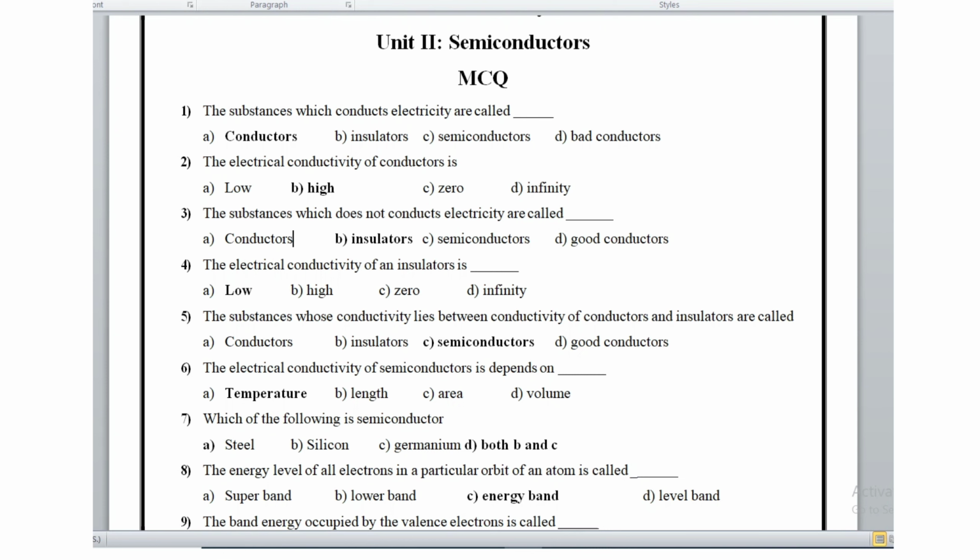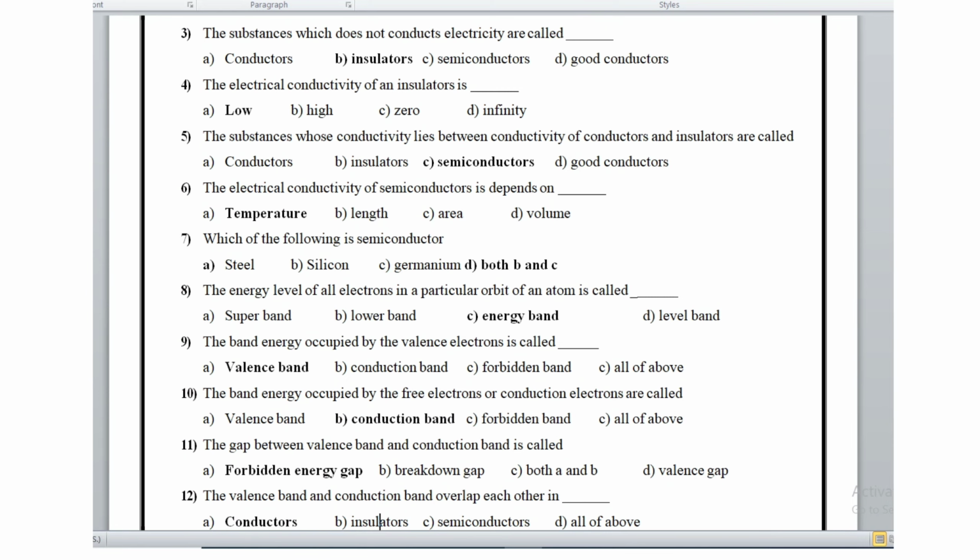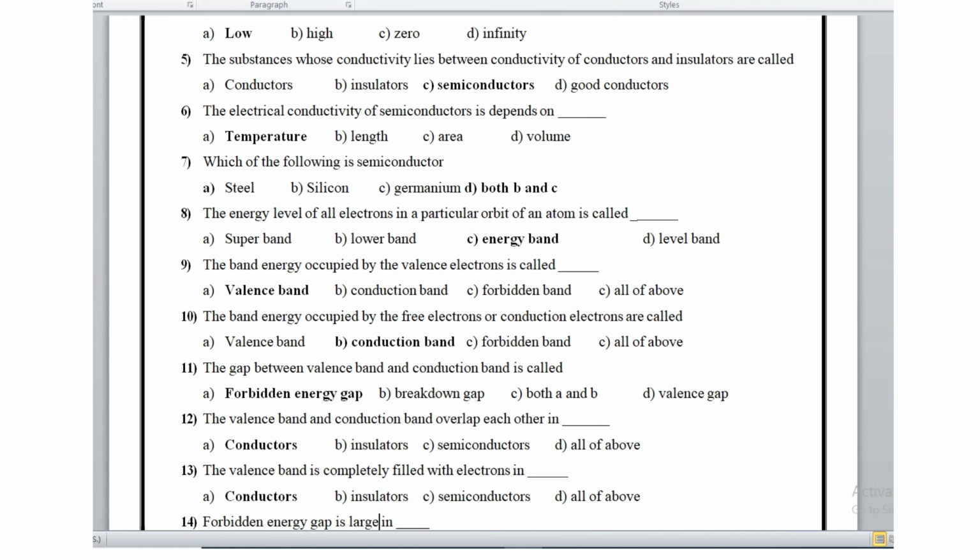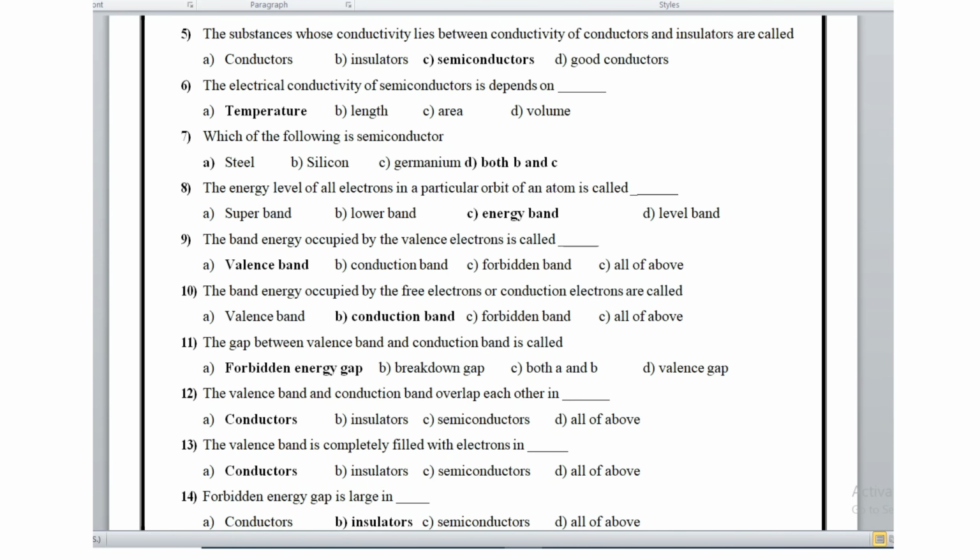The electrical conductivity of a semiconductor depends upon what? It depends upon the temperature. Which of the following is a semiconductor? Steel and silicon, both are semiconductors. Now question number 8: the energy level of all electrons in a particular orbit of an atom is